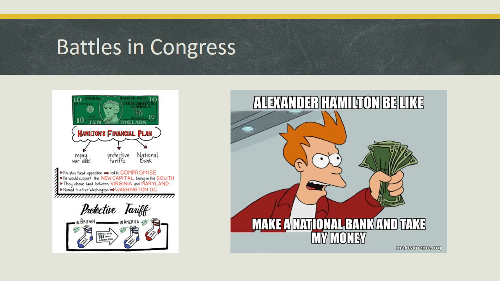Jefferson saw Hamilton's taxes that would encourage American manufacturing as a threat to the farming way of life in the United States because he thought everyone should own land to be as independent as possible.